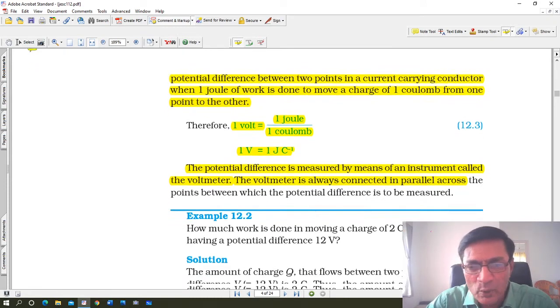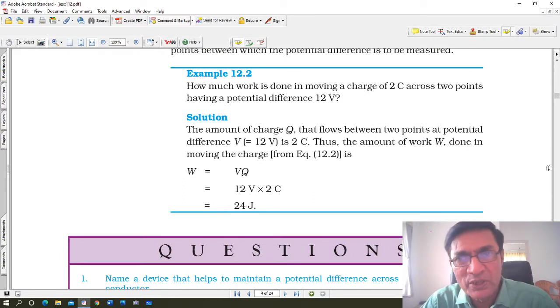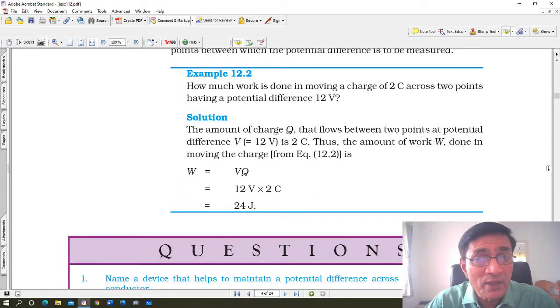Alright, now there are some numericals. Okay, as I told you, electricity में numericals हैं, physics में हमेशा numericals होते हैं. Numericals का marks होता ही है, and you will have to learn how to do it. Now these, of course, I need a pen and paper to do. In one video, after the chapter is over, I will do these electricity numericals. I will do a lot of them, all which are given in the chapter and at the end of the chapter, so that you get an idea how these numericals are to be done. Also, I will derive Ohm's law on a piece of paper, so you understand it better.